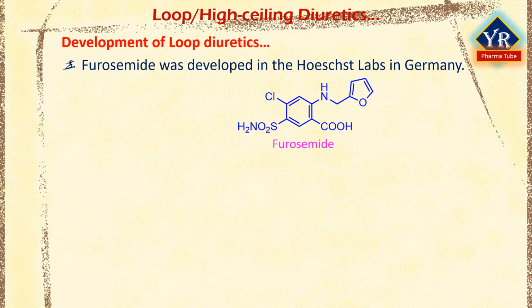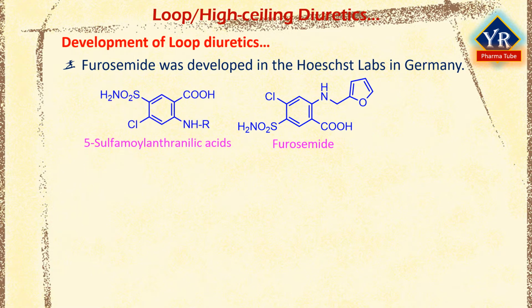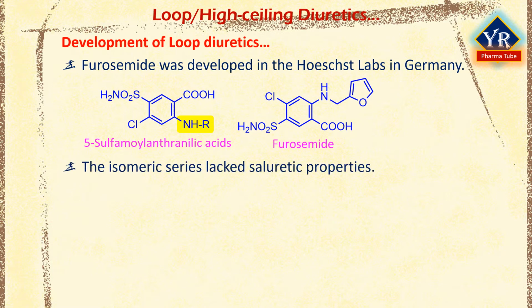The Hoechst scientists studied a series of 5-sulfamyl anthranilic acids substituted on the aromatic amino group, and these were found to be active diuretics. The isomeric series lacked saluretic properties. More than 100 different substituted derivatives were examined, but only those corresponding to the general structure showed outstanding diuretic activity. Furosemide proved to be the most active among them.